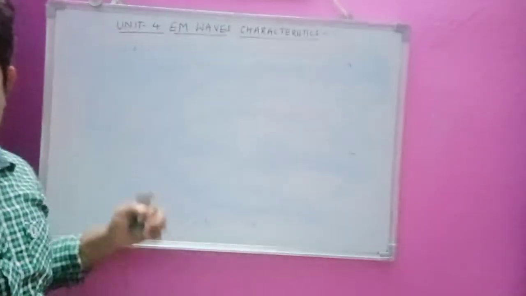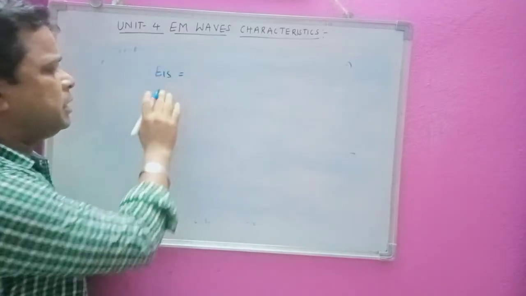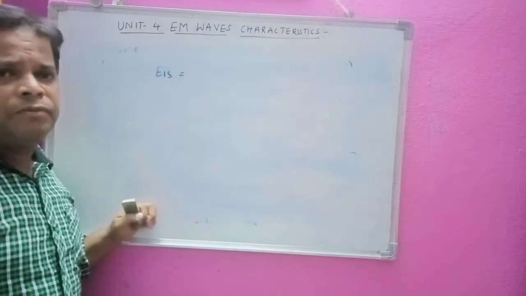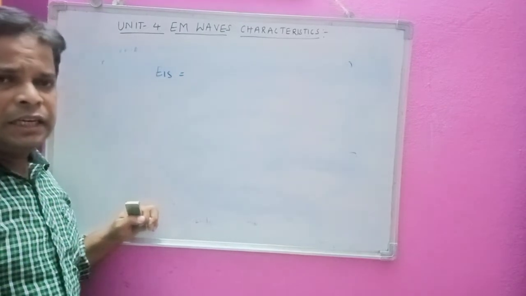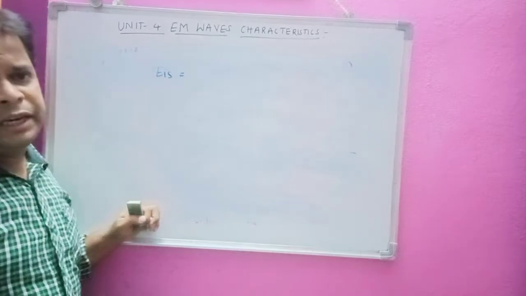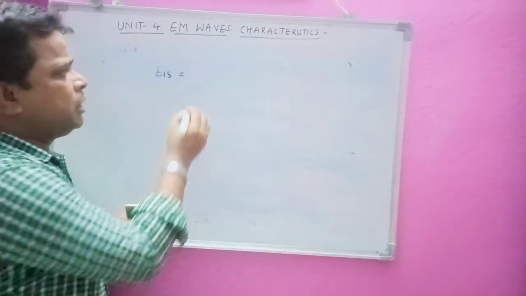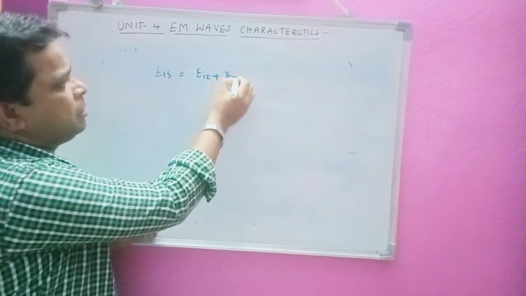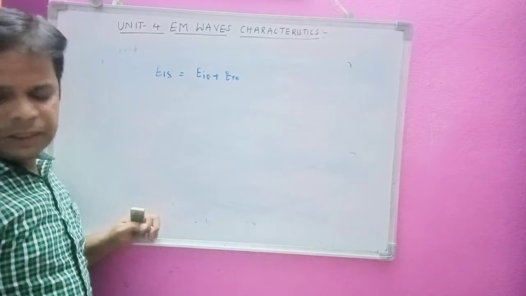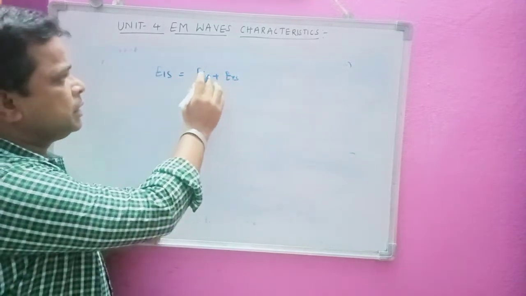That is EIS. Now let us consider the standing wave as E1S. I am considering the standing wave in medium 1 here, so it consists of both the incident electric field and the reflected electric field. We are going to add the first and third equations, that is EI naught plus ER naught.